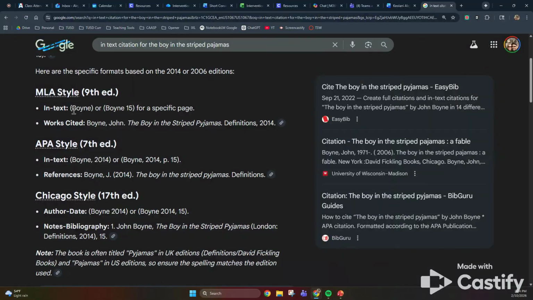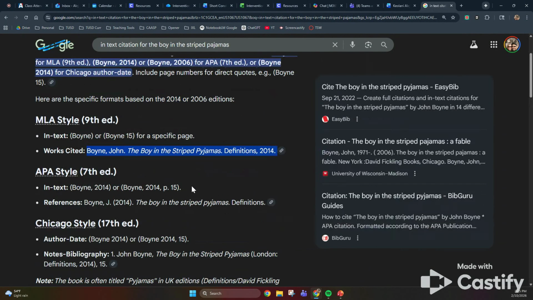MLA, this is us. So you would just have this, the author's last name, with the page number. The works cited at the end would be this. You can just Google it and it'll have it right there. But I did give them to you and showed you how in your examples.